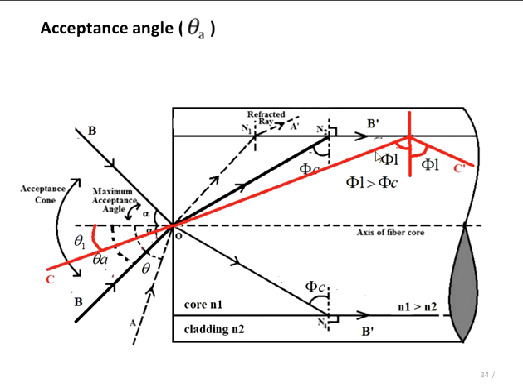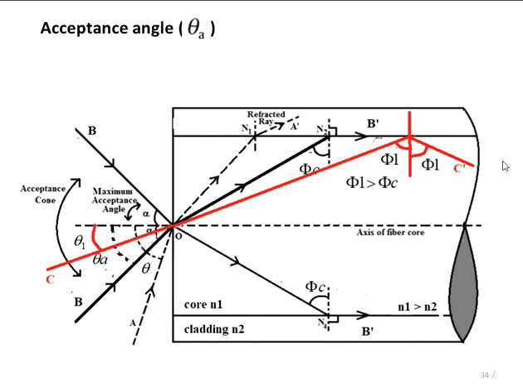This refracted ray strikes the core cladding boundary at an angle phi 1 such that phi 1 is greater than the critical angle phi c. Hence, the ray will be reflected inside the core, causing total internal reflection. So this ray can propagate through the fiber core.